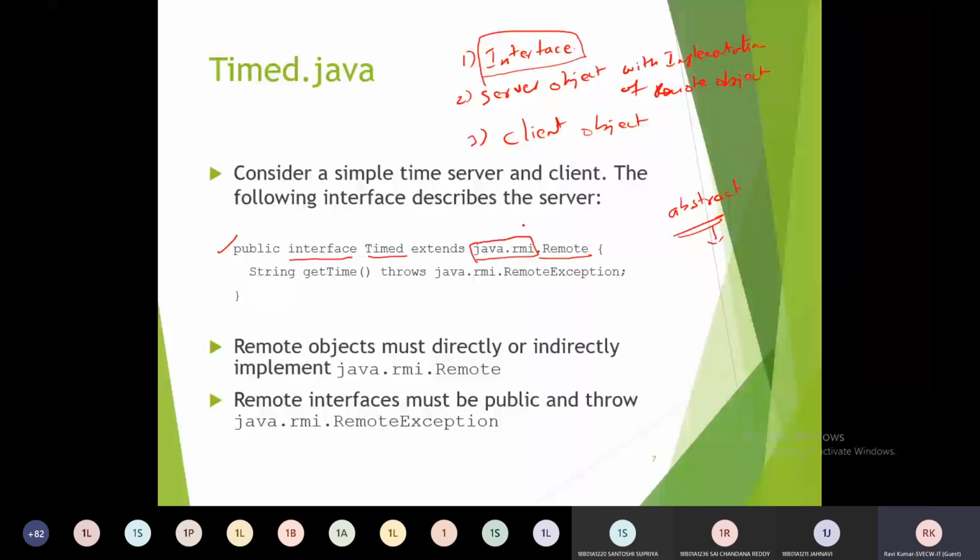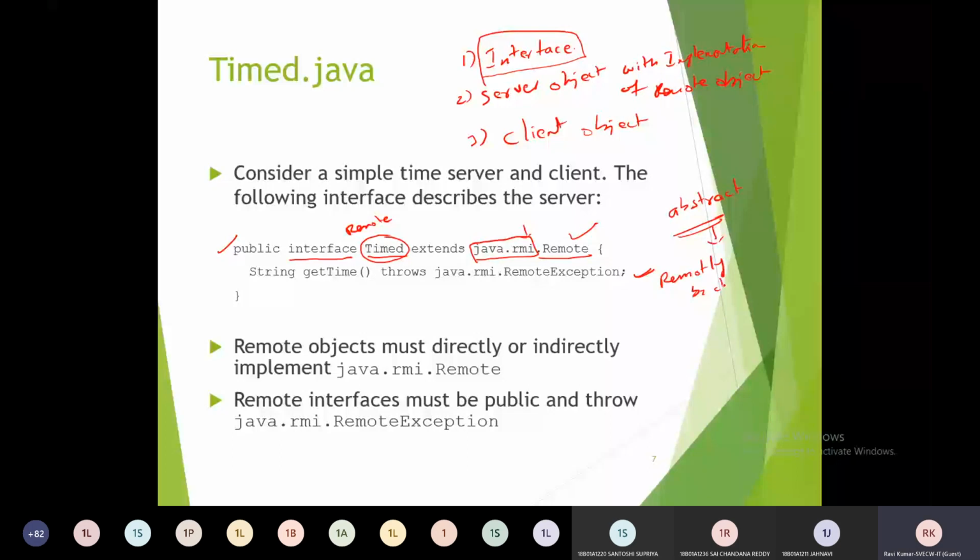Sorry, the java.rmi package, not java.net. So our interface must act like a remote interface. To do this, we must extend from the Remote interface, and this Remote interface consists of the methods which can be invoked remotely by clients.